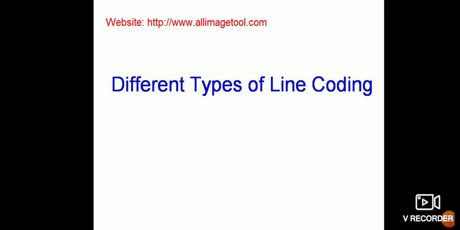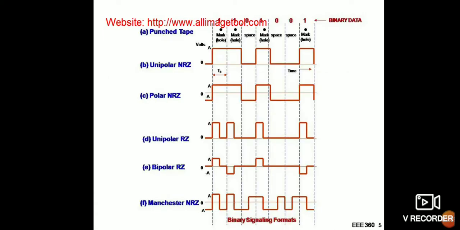Different types of line coding. There are different types of line coding: punch tape, unipolar NRZ, polar NRZ, unipolar RZ, bipolar RZ, and Manchester RZ. The waveforms for all the patterns are given in these diagrams.